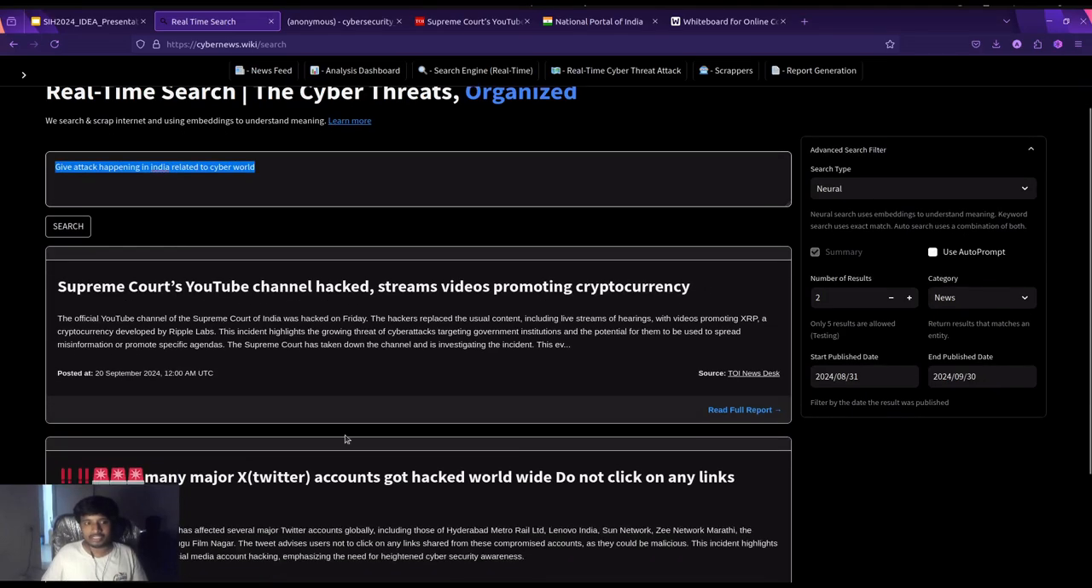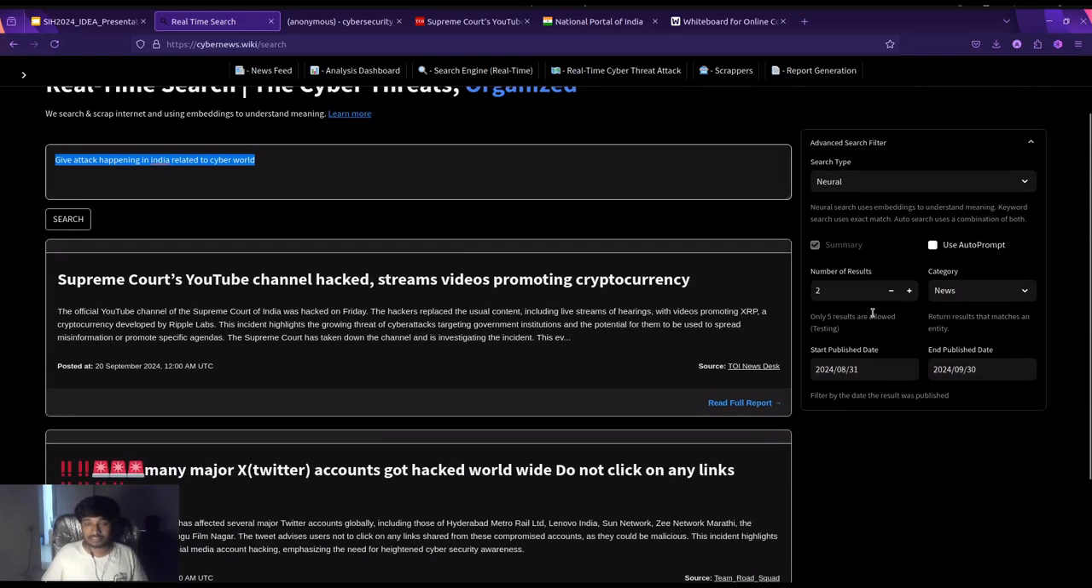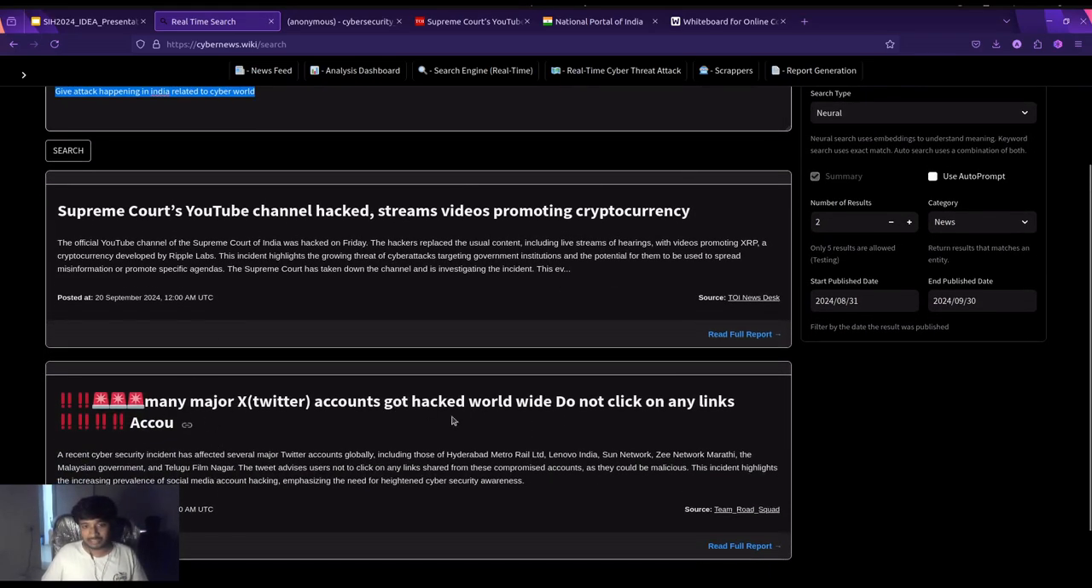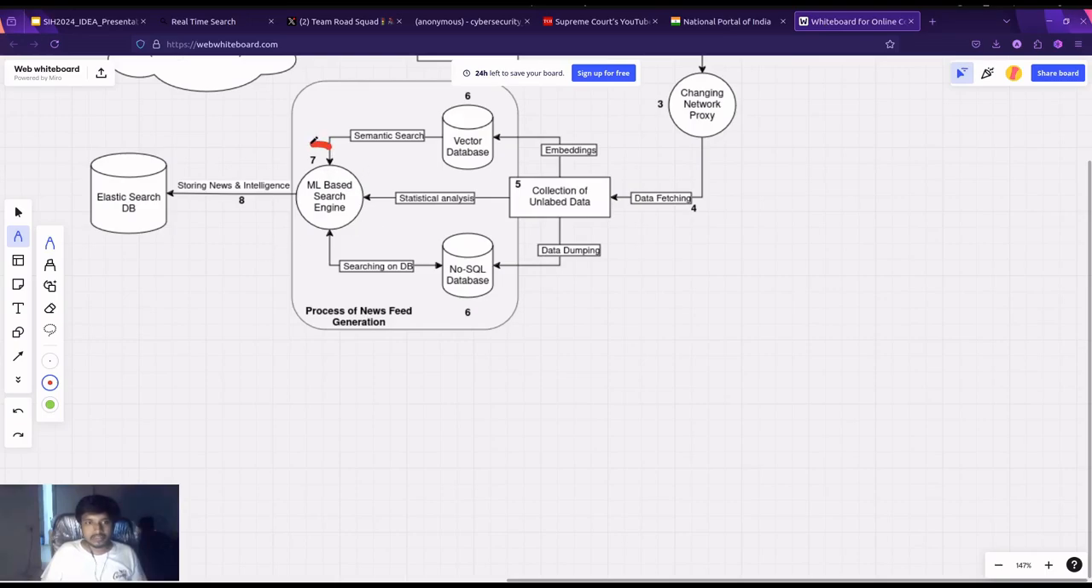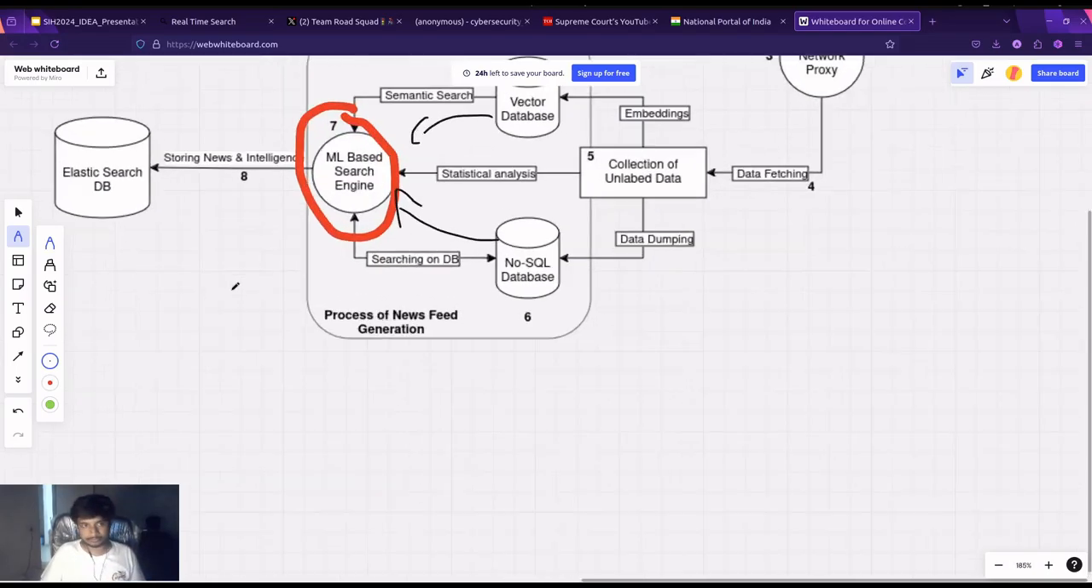This whole query is then converted, and based on this module, the ML based search engine, we are searching on both of our databases, the embedded vector database and the NoSQL database. We are fetching data from both and matching based on the keywords and the search query inputted by the user, and then providing the end result to the client.